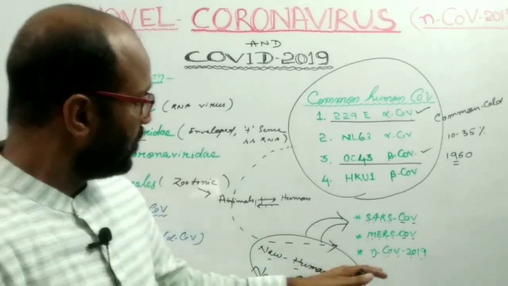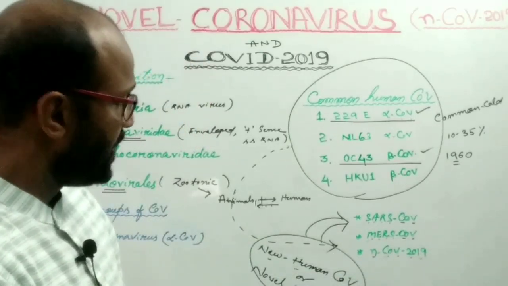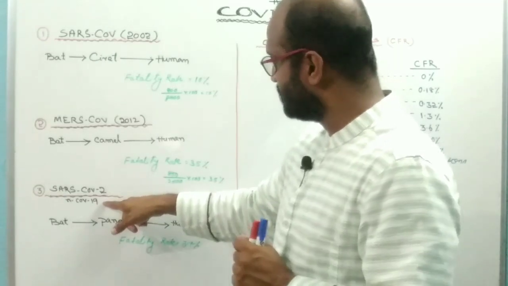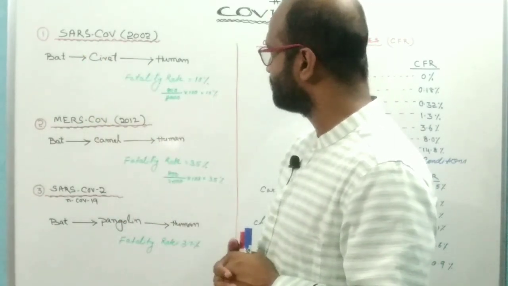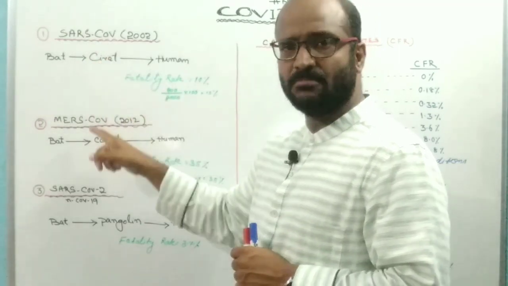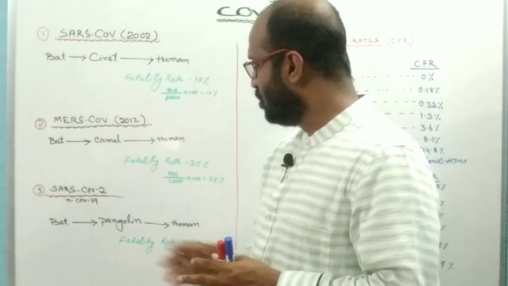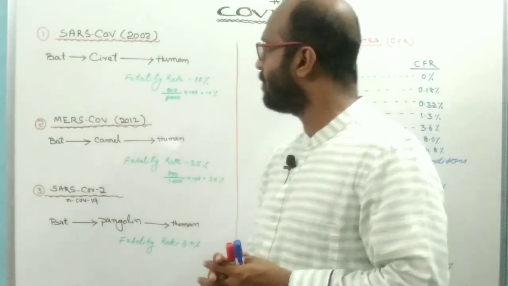The outbreak of novel coronavirus 2019 is going on. As I told earlier, the novel coronavirus 2019 is very similar to the SARS coronavirus and the MERS coronavirus. The SARS coronavirus and the MERS coronavirus are mutant forms of the coronavirus. The novel coronavirus 2019 is also a mutant form of the coronavirus.